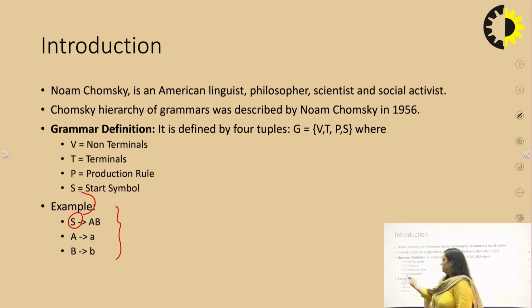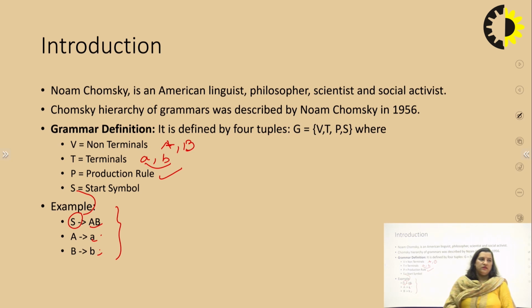This is start symbol. A and B are terminals, all the capital letters are terminals, and all the small letters are non-terminals. Sorry, all the small letters are terminals and capital A, capital B are non-terminals, or you can say variables. And these 1, 2, 3, these rules are production rules. So this is a basic definition of grammar.